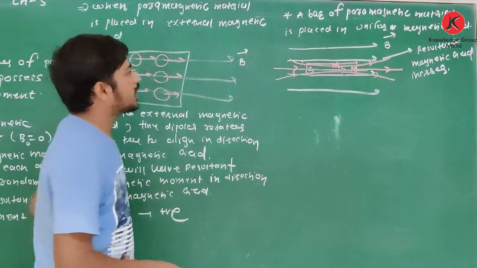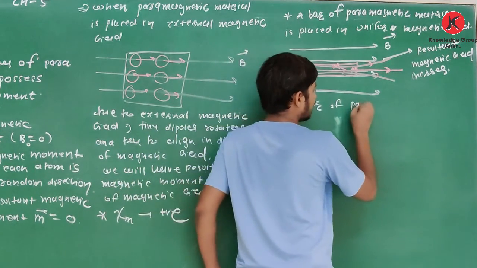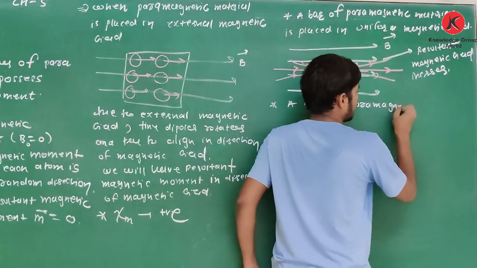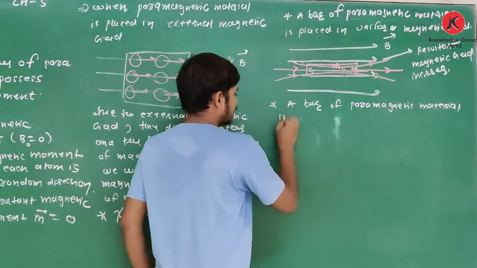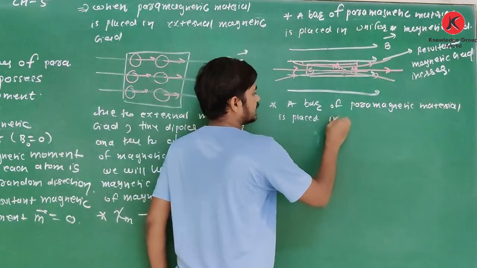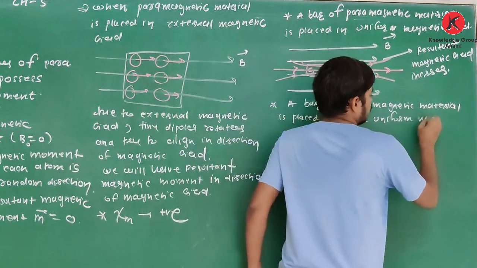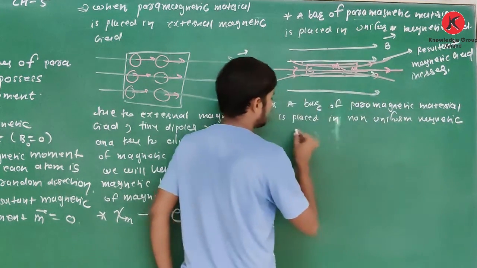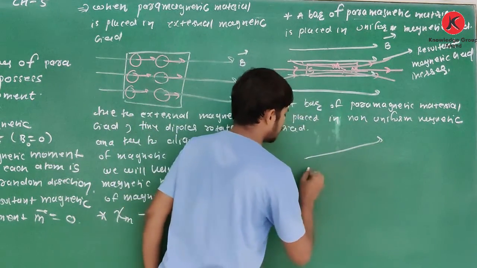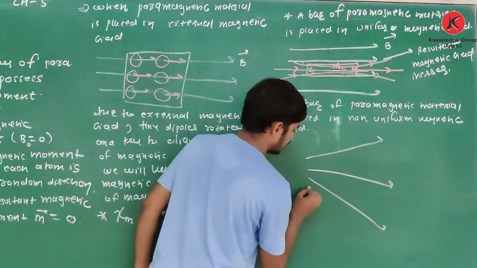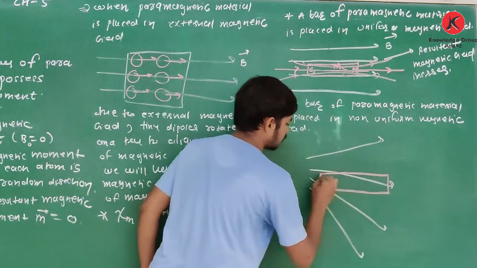Now the behavior in a non-uniform magnetic field. See, a bar of paramagnetic material is placed in a non-uniform magnetic field. So see what happens. It is a non-uniform magnetic field like this. Let it be a bar of paramagnetic material.